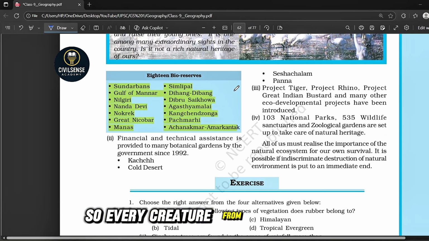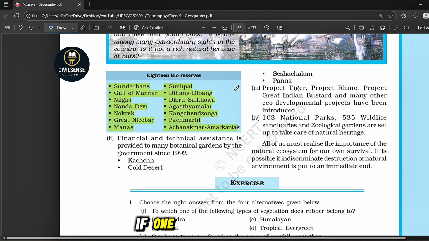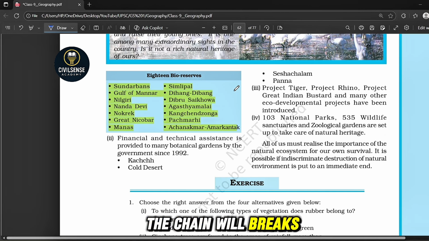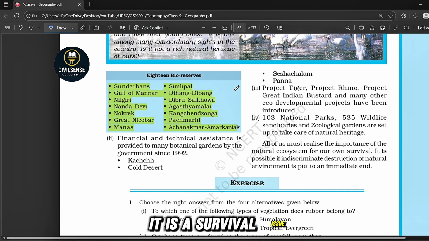So every creature, from a tiny bee to a huge elephant, keeps the balance of nature. If one species disappears, the chain will break. Protecting forest and wildlife is not just an environmental issue. It is a survival issue.